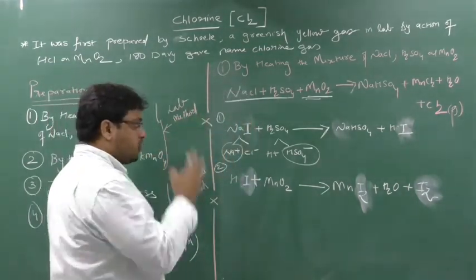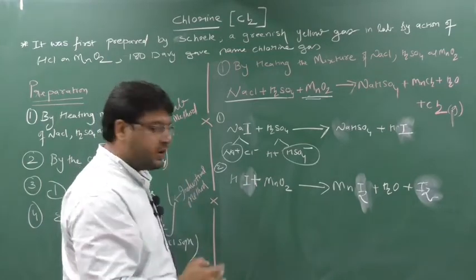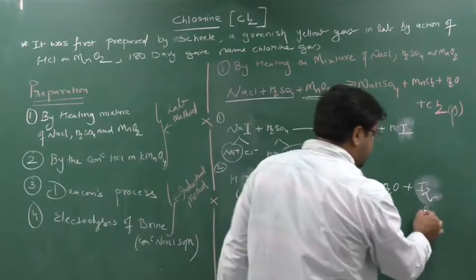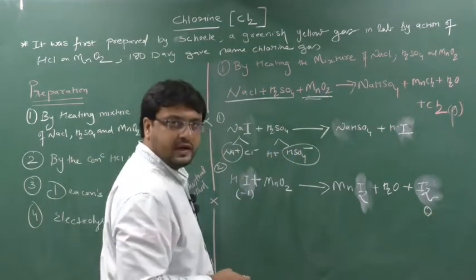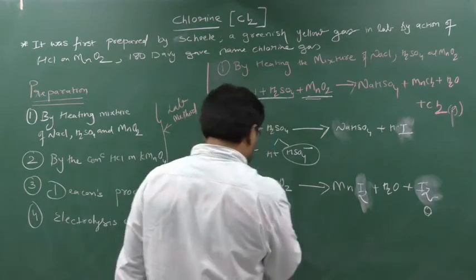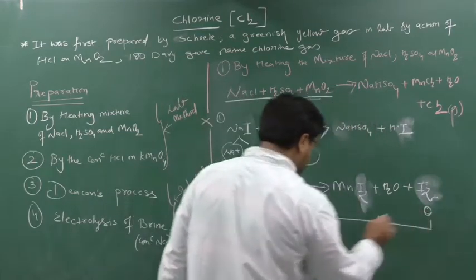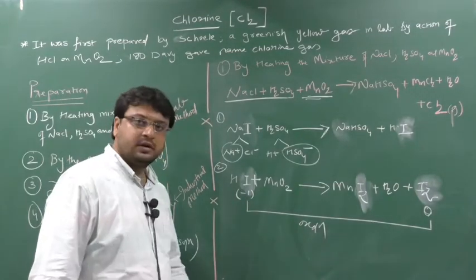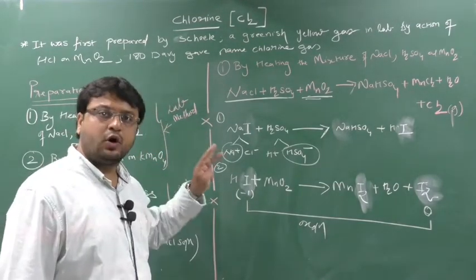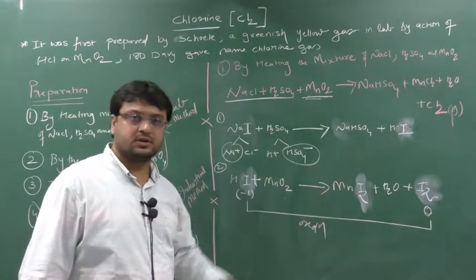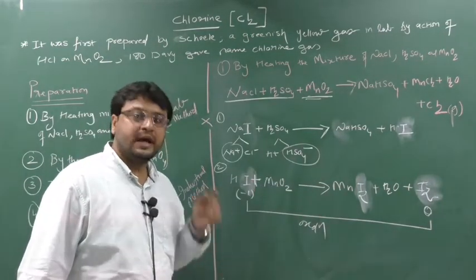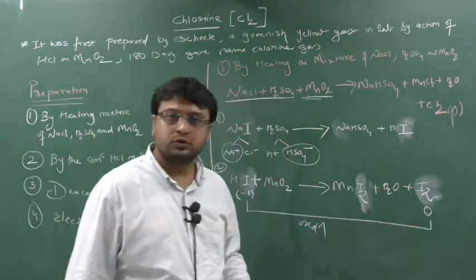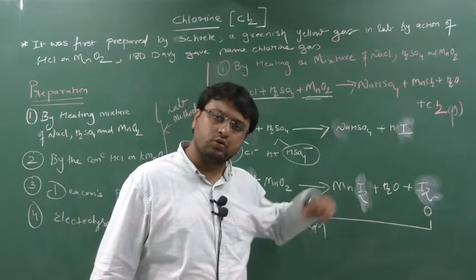See, I can use it for chlorine, I can use it for bromine, I can use it for iodine. Why? See here, this iodine is -1 and here iodine is 0. Yes or no? Iodine is 0, here also Mn. So this -1 to 0 is nothing but what? Oxidation. So I can say that HCl or HI or HBr are oxidized to Cl2 or Br2 or I2.